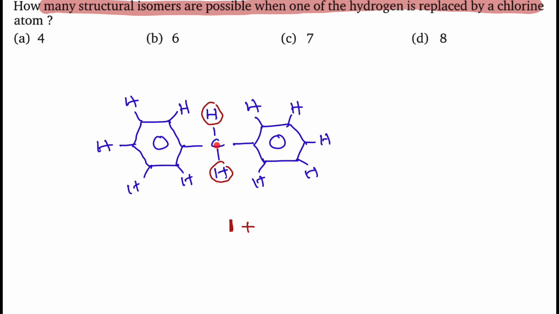Now with respect to this carbon, with respect to this group, this is ortho, this is ortho, this is ortho, this is also ortho. That means those 4 hydrogens are identical. You replace either this or this, even this, including this. So you replace any one hydrogen of these 4, the result is the same, because with respect to this group, this is ortho, this is ortho, this is also ortho. So that is the second possibility.